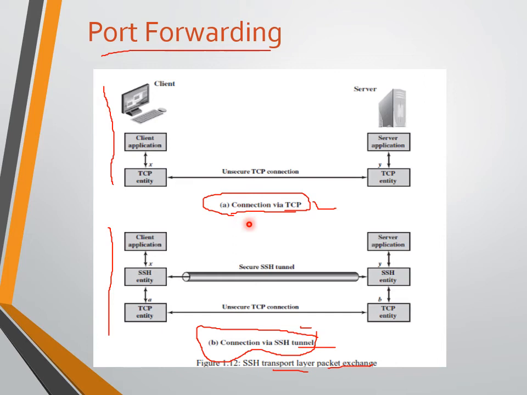At some point, the client application invokes the local TCP entity and requests a connection to the remote server. This is a remote server. On the port Y, the local TCP entity negotiates a TCP connection with the remote TCP entity, such that the connection links local port X to remote port Y.